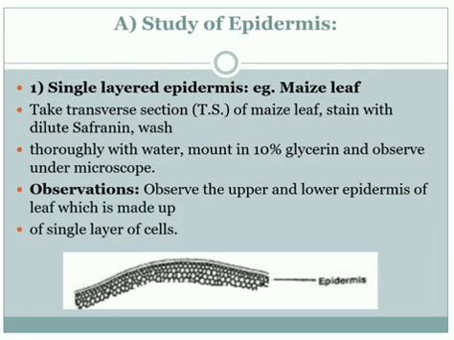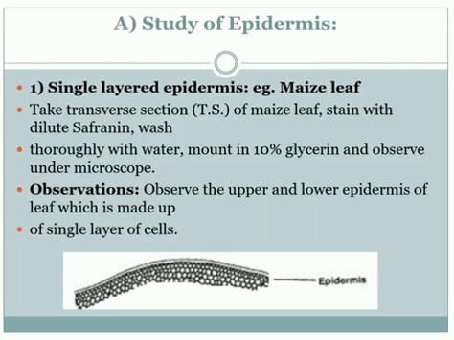Let us see one by one the different epidermal tissues, in which the first one is the single layer epidermis. Study of epidermis: there are different types of epidermis. First one is the single layer epidermis, for example, maize leaf. When we take a maize leaf, take a transverse section of it, stain with dilute safranin, wash it thoroughly with water, mount in 10% glycerin and observe under the microscope.